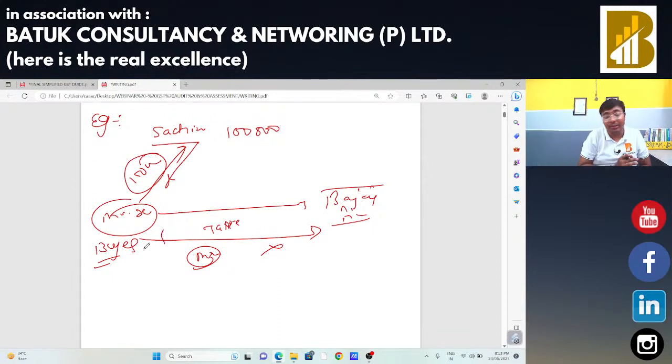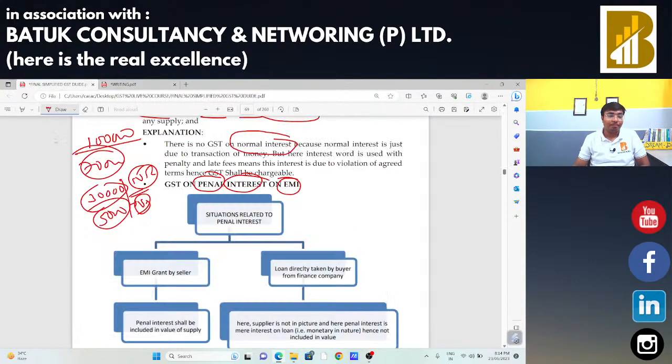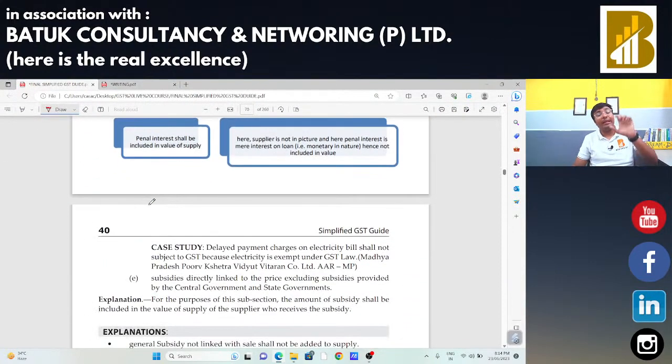That means conclusively we can say whenever there is an interest on account of trade, in that case GST will be chargeable. Whenever there is an interest on account of financial terms, in that case no GST will be chargeable. So we need to take care of this.